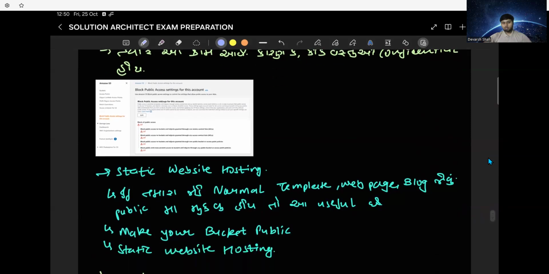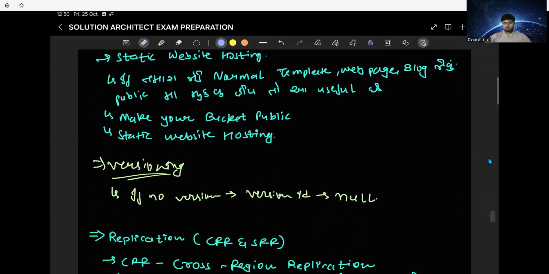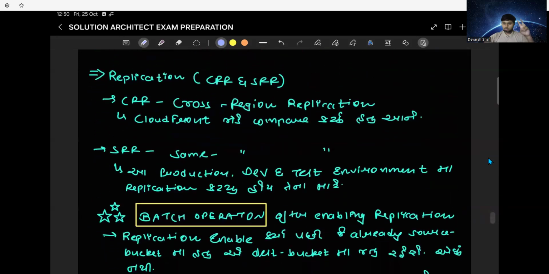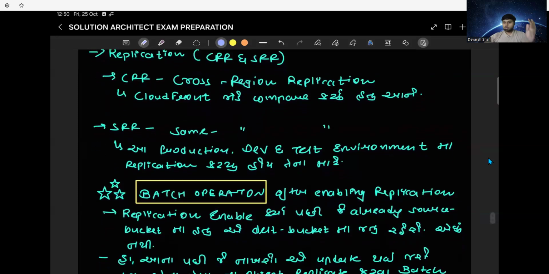Now, I learned about static website hosting and versioning. Versioning is pretty simple. Now, replication. In replication there are two concepts, CRR and SRR. CRR is cross-region replication, and SRR is same-region replication. We compared cross-region replication with CloudFront. We are replicating our objects in multiple edge locations so that they are easily accessible, but replicating takes so much memory space, so it is not efficient compared to CloudFront. So we are not going with it, but there are some use cases of CRR, of course, for replication.